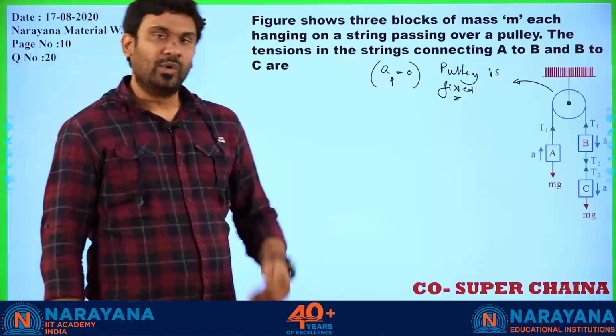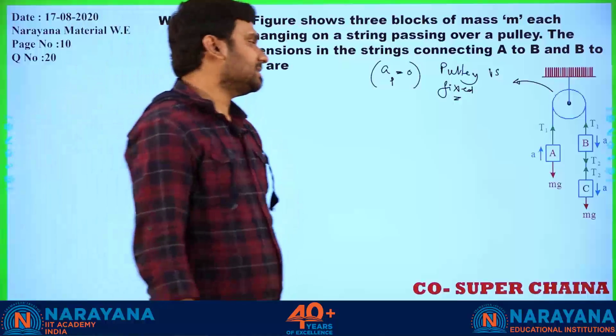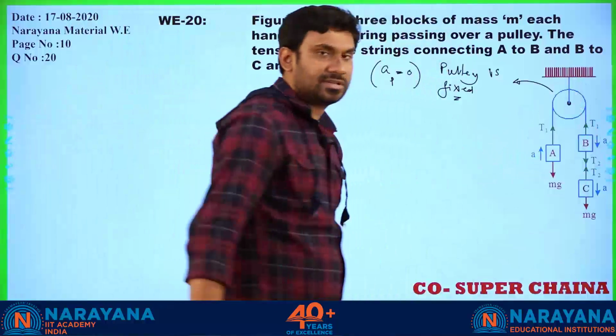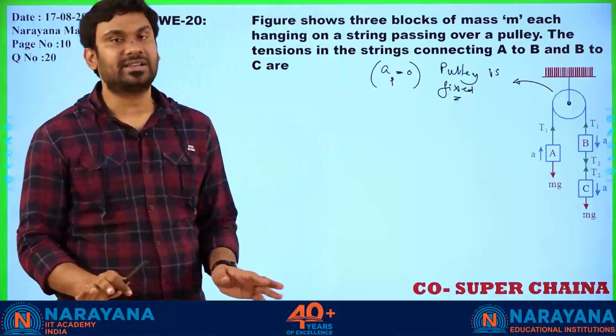Correct? What is the second consideration? Whatever strings we are seeing in the system are all light strings. They are massless strings.